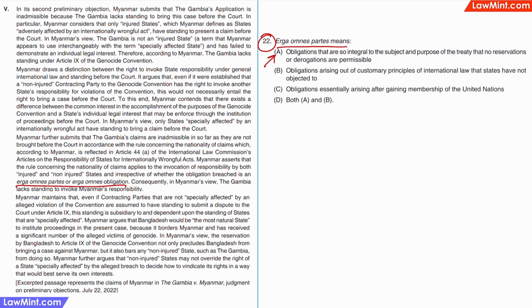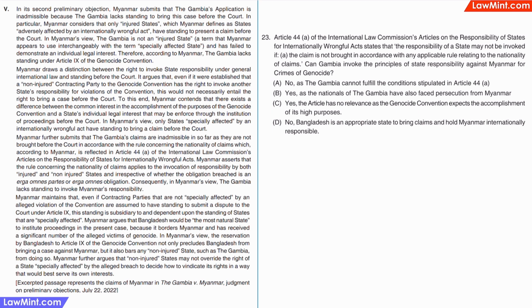Of course, there can be some exceptions or conditions written into the treaty, but if these exceptions or conditions were not written upfront, countries will have to deliver on what they have signed up for. Question 23 is asking whether Article 44A of the ILC's articles on responsibility of states for internationally wrongful acts prevents the Gambia from invoking the principles of state responsibility against Myanmar. The answer here is option C, because again this is a crime against humanity and not merely an internationally wrongful act. So yes, the Gambia can invoke the principles of state responsibility against Myanmar.